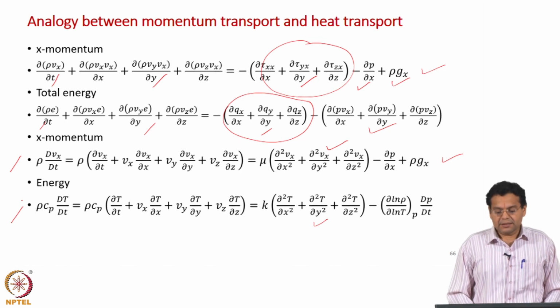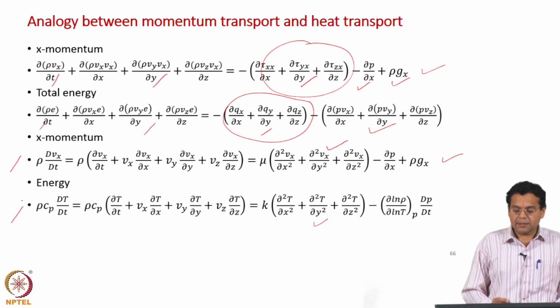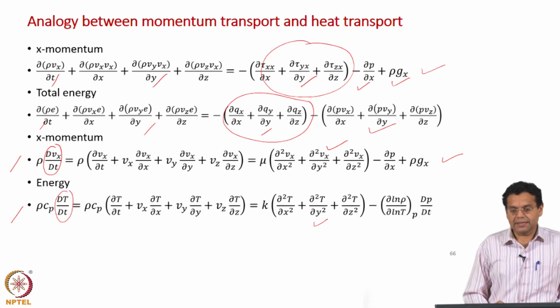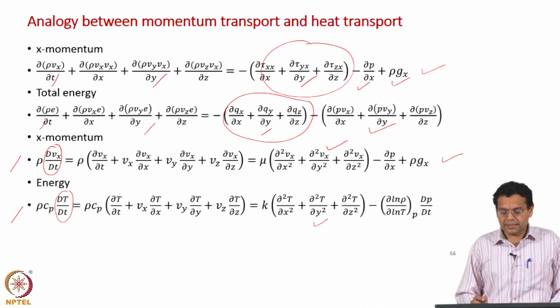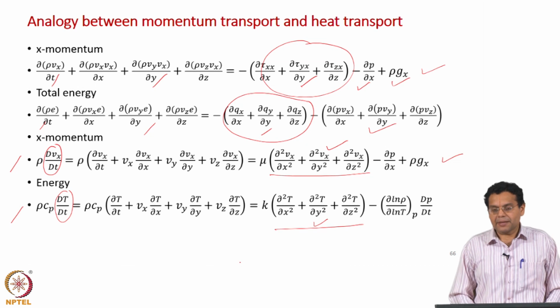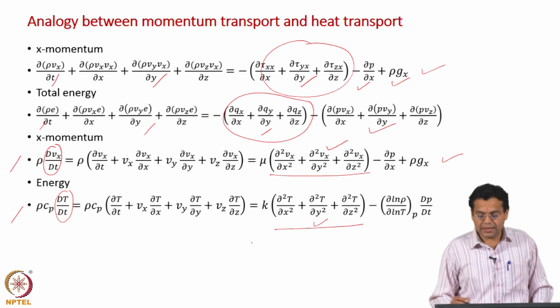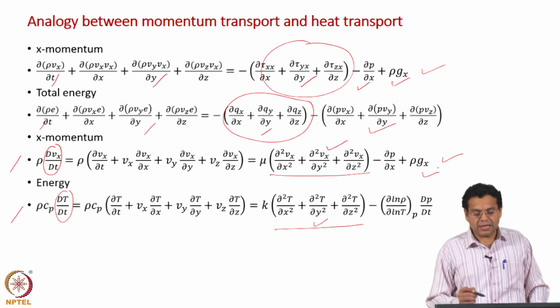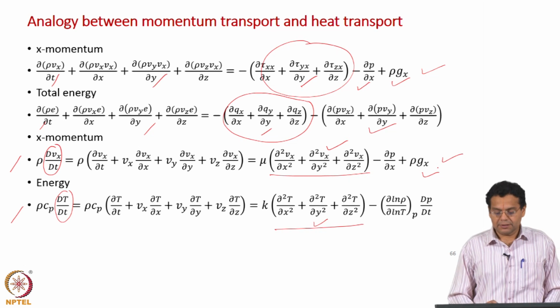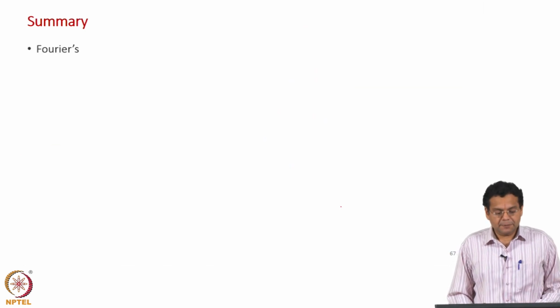On the left hand side they are written in terms of the substantial derivative. So, we have DVx by Dt here, we have DT by Dt here, and on the right hand side we have the Laplacian of velocity here, the Laplacian of temperature there, and of course other terms are also there. Of course, we should know that three such equations are there for momentum, while for energy balance only this one equation alone. Okay, let us summarize this lecture.